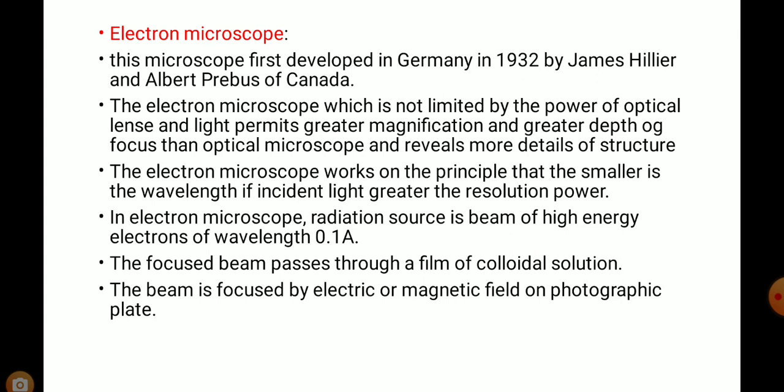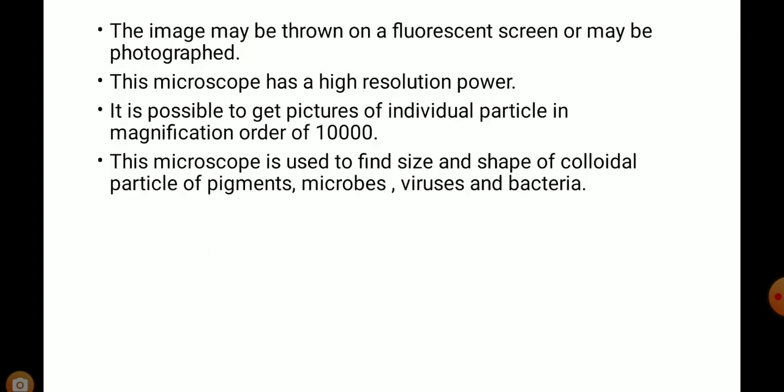The focused beam is passed through a film of colloidal solution. The beam is focused by an electric or magnetic field on a photographic plate. The image may be thrown on a fluorescent screen or may be photographed.